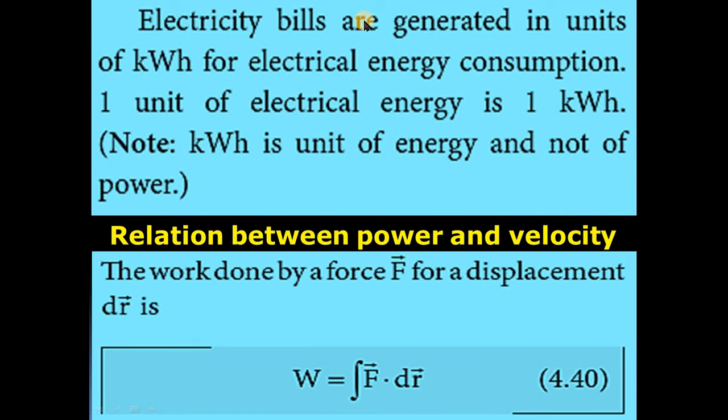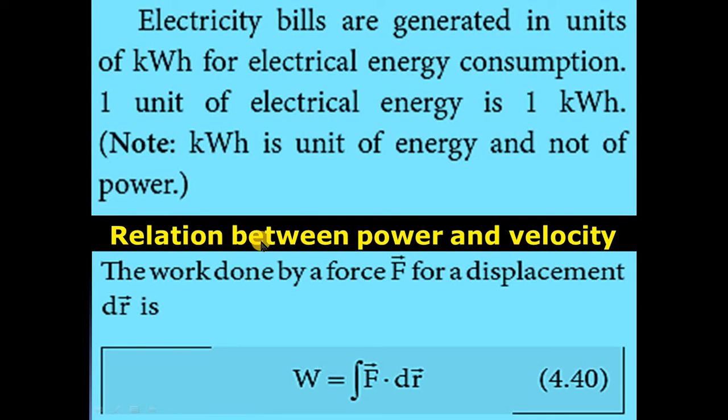So the electricity bills are generated in units of kilowatt hour for electrical energy consumption. 1 unit of electrical energy is 1 kilowatt hour. Please note it down, children. This is a very important point for your objective type question. 1 unit of electrical energy is 1 kilowatt hour. Note, kilowatt hour is a unit of energy and not of power.